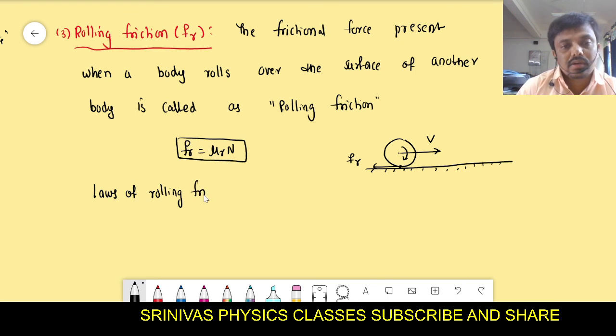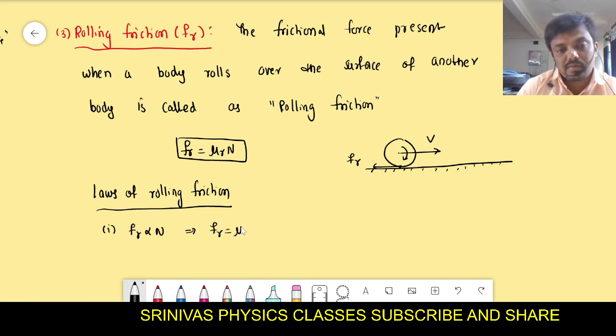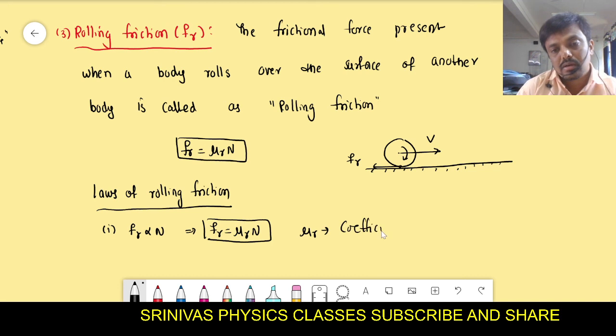First one is the rolling friction is directly proportional to normal reaction. When the proportionality is removed, we will get a constant mu r. What is the mu r name? Mu r is the coefficient of rolling friction.